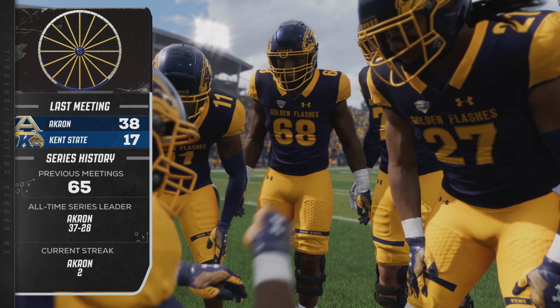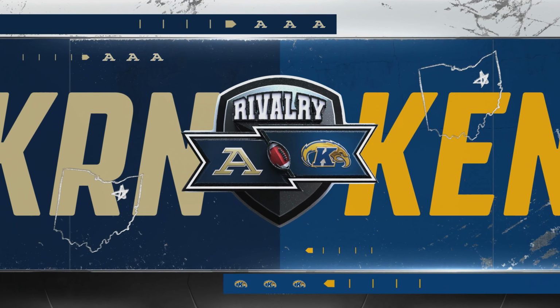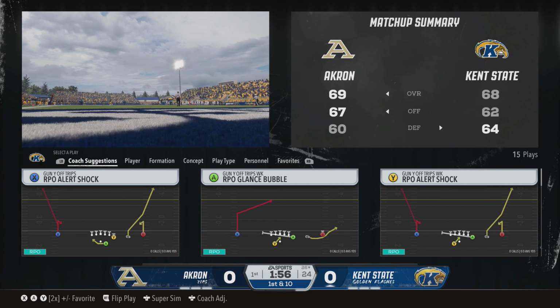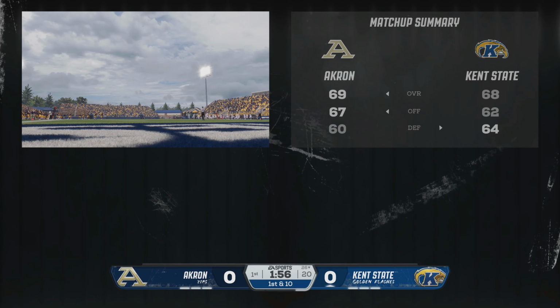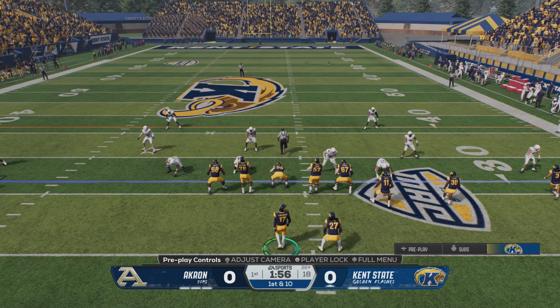Well, Kirk, you can just feel the emotion, the intensity of this rivalry game right now. Well, one thing we know is you work year-round for a rivalry game, and now it's right before your eyes. Let's see how these guys play today.